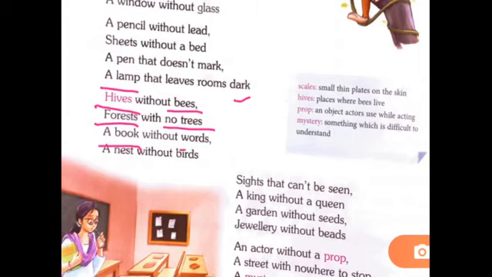A book without words. That means if there is a book but no words are written, then what will happen? You cannot read anything, right? So the book will become useless for you. Okay, now come to the next line.